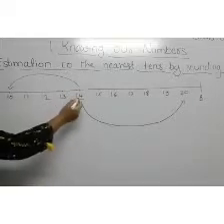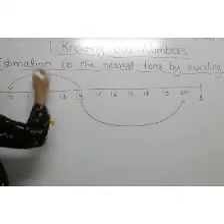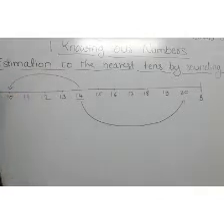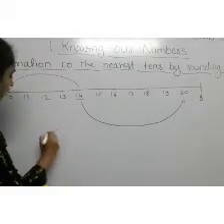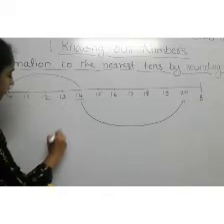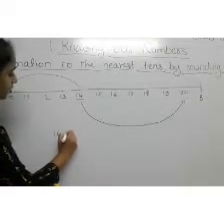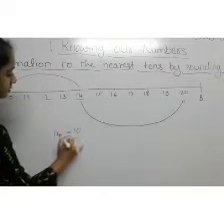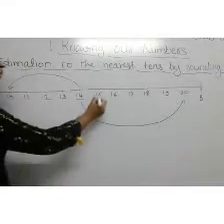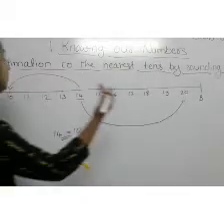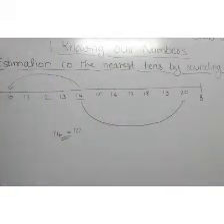So 14 is nearest to 10. Therefore we write 14 is rounded off to 10. Then 15 is equidistant from both 10 and 20.